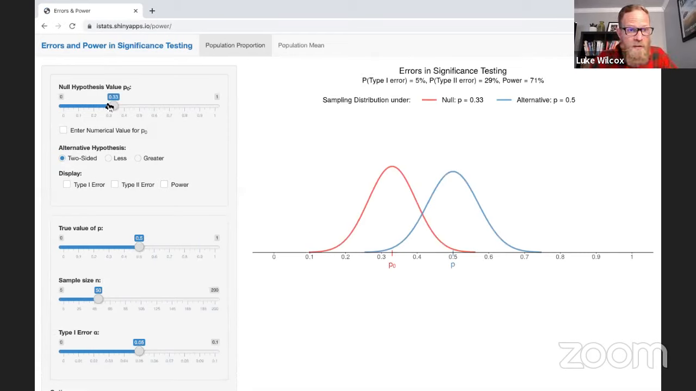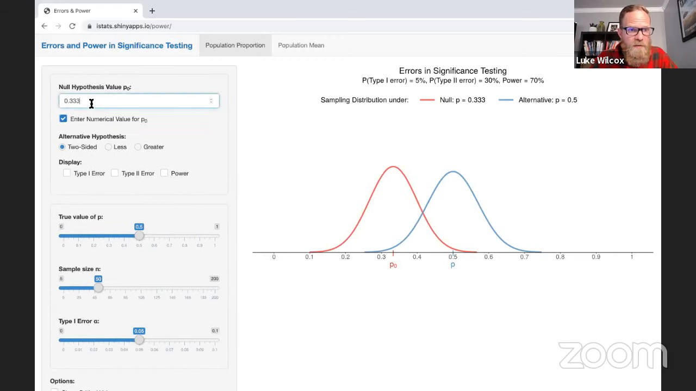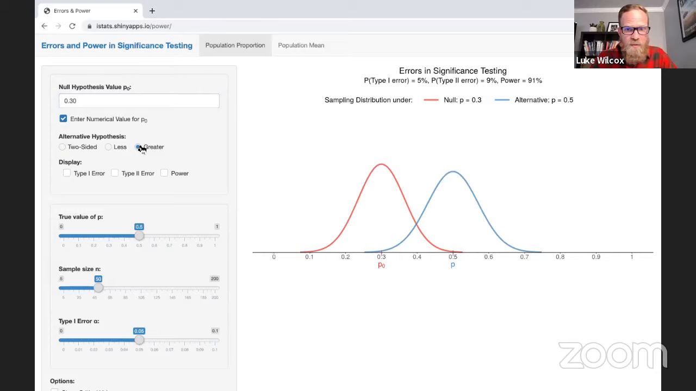So the first thing we need is the null hypothesis. And we know the null hypothesis is 30%. So I can input 30%. And the alternative hypothesis we know is greater than. And display, I'm going to leave that blank for now. The true value of P, that's the alternative. Well, it's already at 50% for us. That's good. The sample size is already at 50. That's good. And the type 1 error, or the alpha, is at 5%. That's all good. And so you can see here, this red distribution is the distribution where the null hypothesis is true. And the blue distribution is the one where the alternative is true,